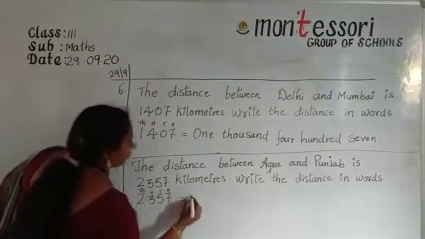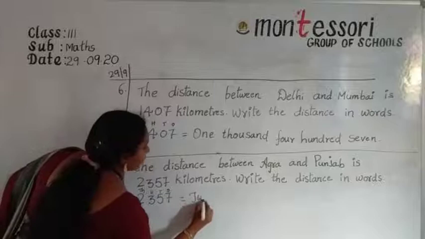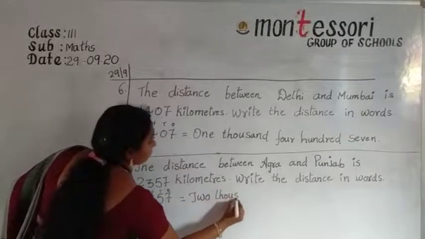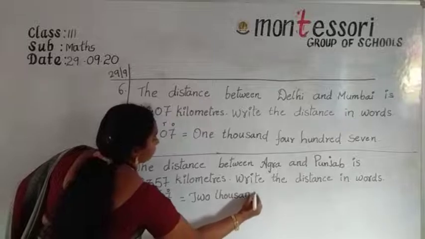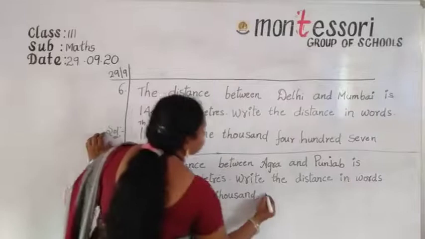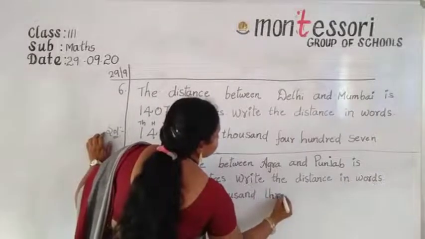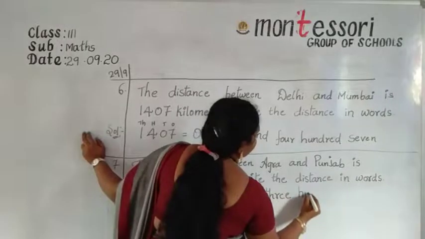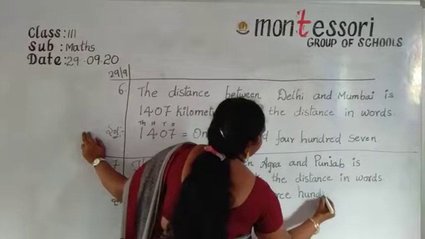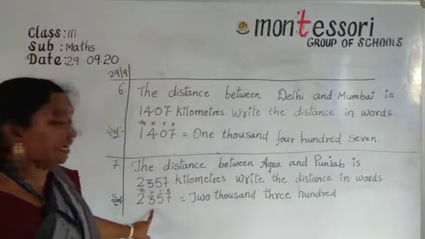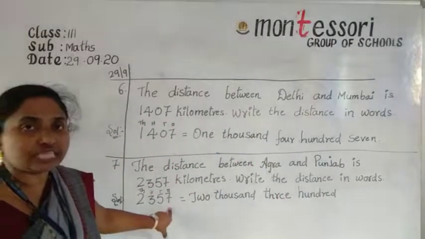So now I am writing here 2000, 2300, 2357.